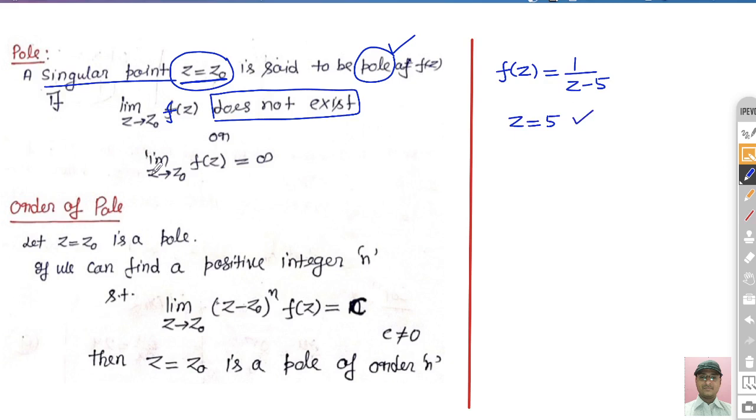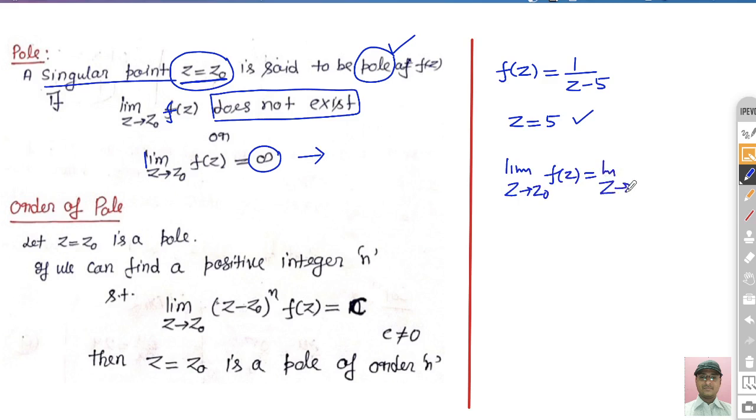Second, limit z tends to z0, f(z) becomes what? Infinite. Then we can say that what? This is the simple trick. You can check by this easy condition: limit z tends to z0, f(z) becomes infinite. Then we can simply say that this point z is equal to z0 is basically the pole of the function.